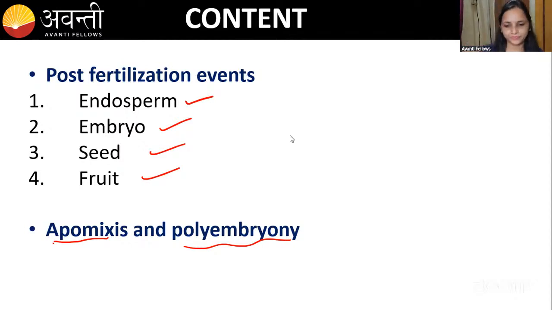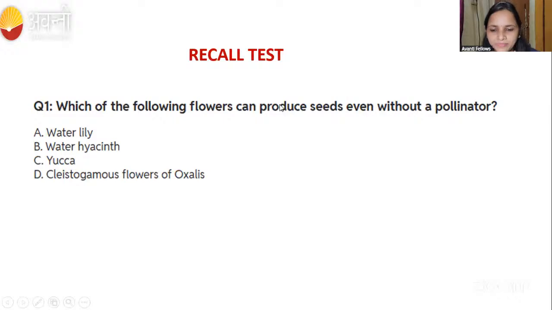Okay. I think you know all the topics which we have done in the last classes. If you know, let us go for the question. I'm requesting you to answer me in the chat box, or you can answer in the poll also. Which of the following flowers can produce seeds even without pollinators?